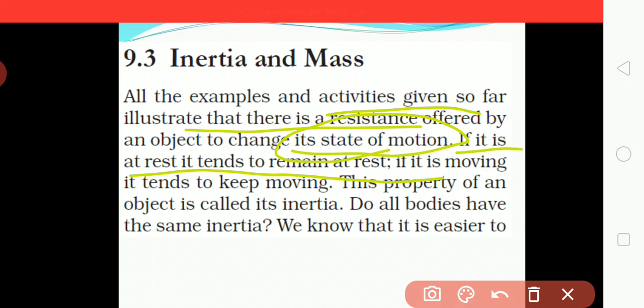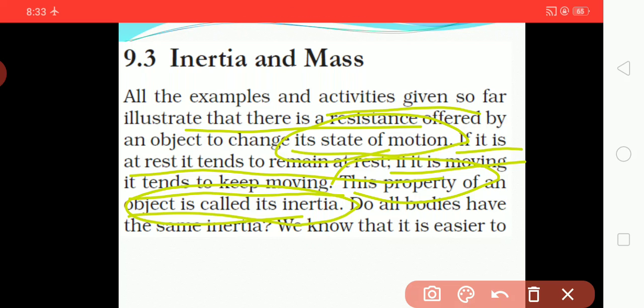If it is moving, it tends to keep moving. This property of an object is said to be inertia.